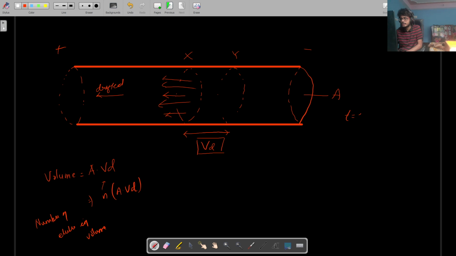When I consider t equal to 1, I don't need to write t in the formula. So the total number of electrons flowing through this segment in 1 second is n into A into Vd, and I put the charge of the electron e here. Since the charge flowing through a conductor in 1 second is current, I equal to n into e into A into Vd.